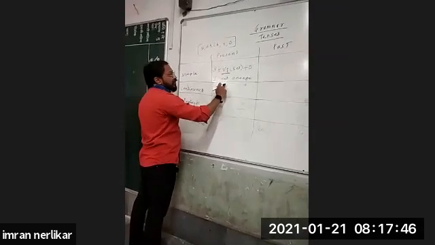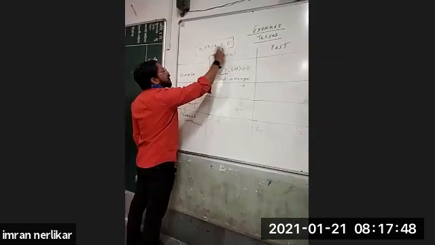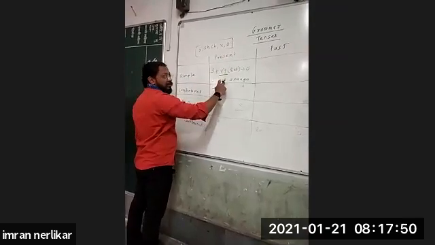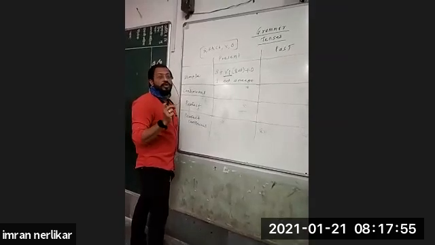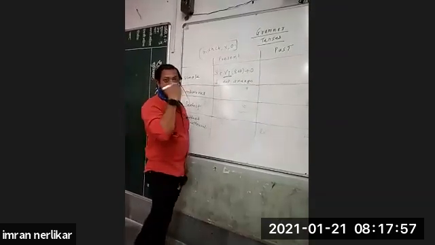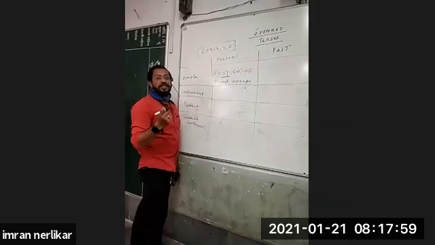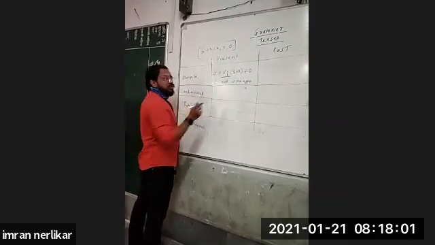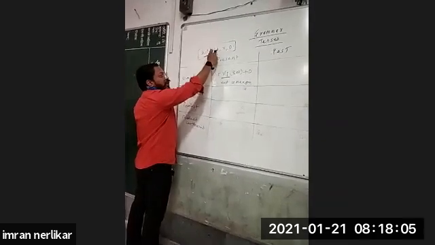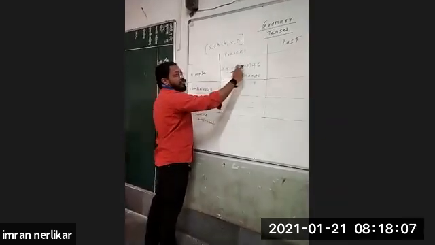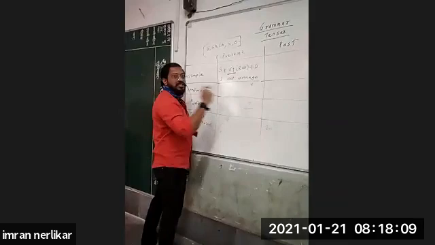For example, eat. T is not among these letters, that's why it will become eats. Suppose there is one verb, watch, W-A-T-C-H, to watch. This verb watch ends with ch. So at that time we will add es to that. For example, he watches TV.